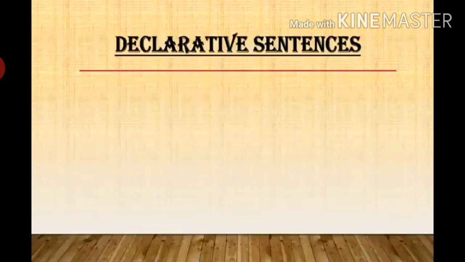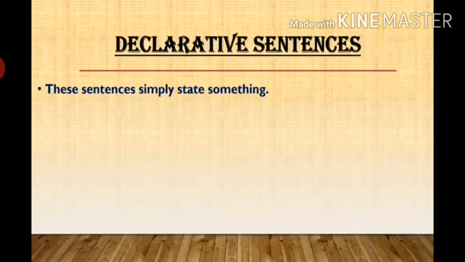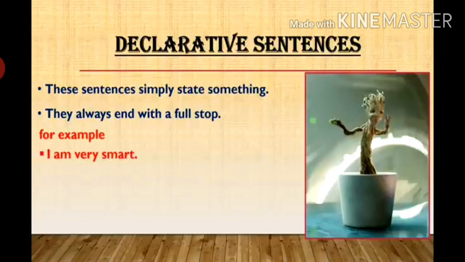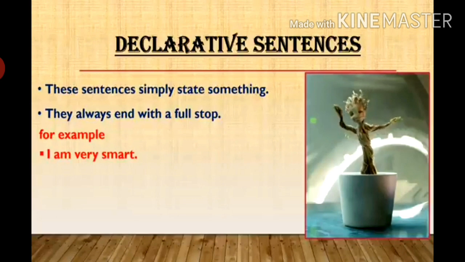Declarative sentences. These sentences simply state something. They always end with a full stop. Remember this, they always end with a full stop. For example, I am very smart. Oh, look at this picture.